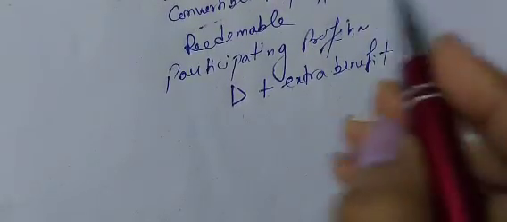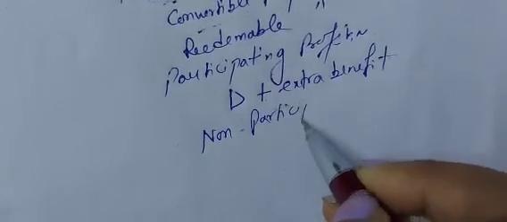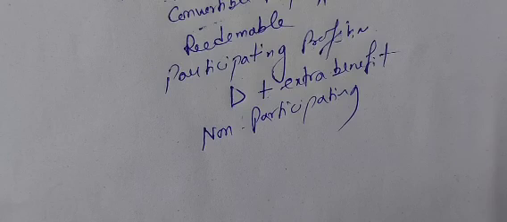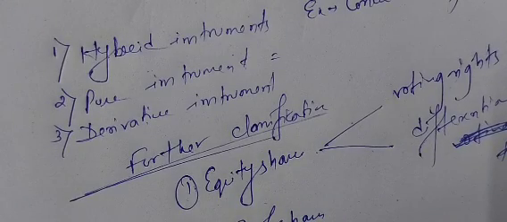Okay. Next comes non-participating. In case of non-participating preference shares, you are only entitled to receive the fixed rate of dividend, nothing more. So see here the classification is so beautifully done: hybrid, pure, derivative, done.